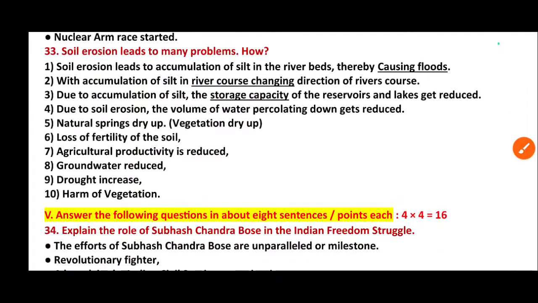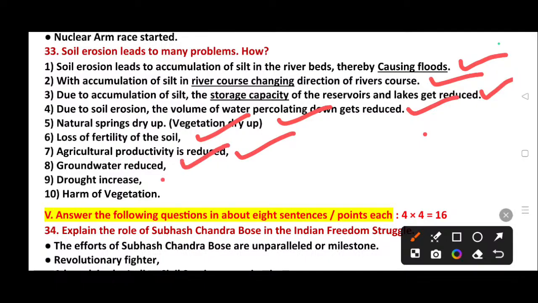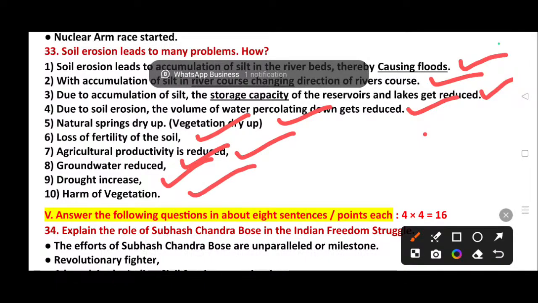Question number 33. Soil erosion leads to many problems. How? Answer. Soil erosion leads to accumulation of silt in the river beds, thereby causing floods. With accumulation of silt, the river changes its course. Due to accumulation of silt, the storage capacity of reservoirs and lakes gets reduced. Due to soil erosion, the volume of water percolating down gets reduced. Natural springs dry up, vegetation dries up. Loss of fertility of the soil, agricultural productivity is reduced, groundwater is reduced, drought increases, harm to vegetation.